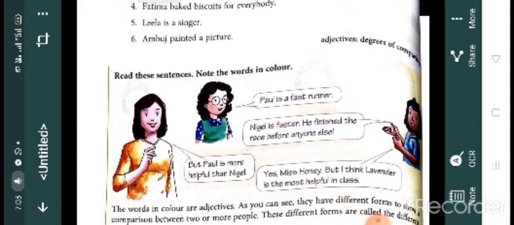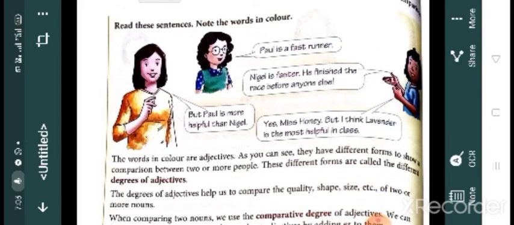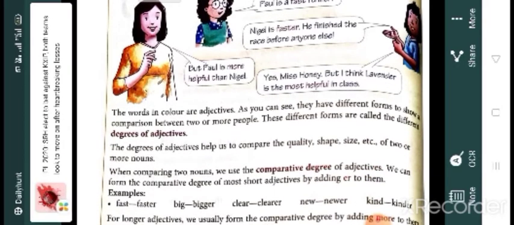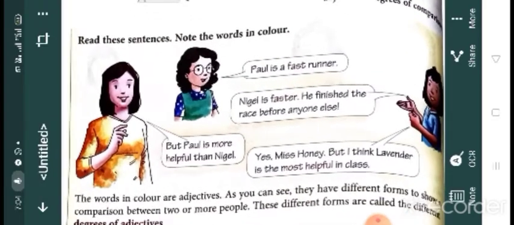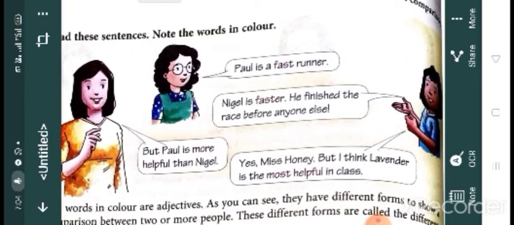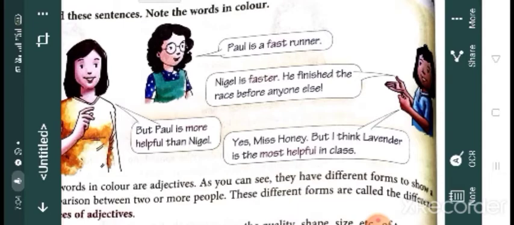Children, degrees of comparison is very easy. When we compare two or more nouns, we use degrees of comparison. Okay? So, Paul is a fast runner. Nigel is faster. So, Paul is a fast runner. In that case, we use fast. We are not comparing Paul with anyone. We are just simply saying about the boy Paul.